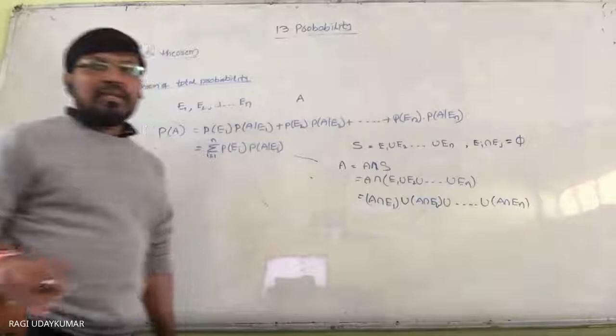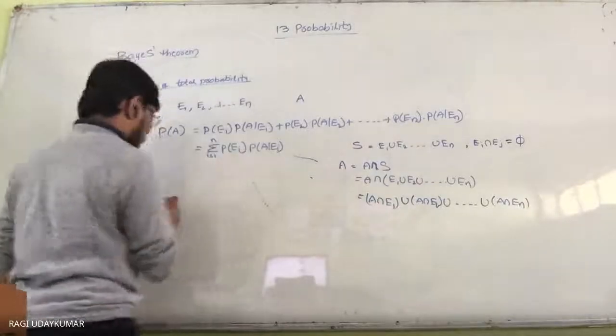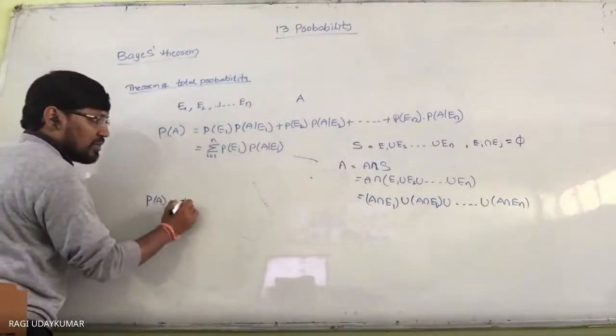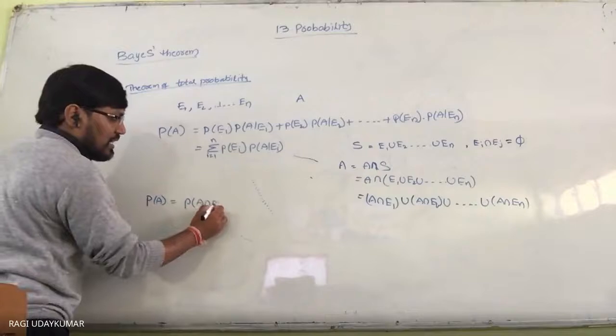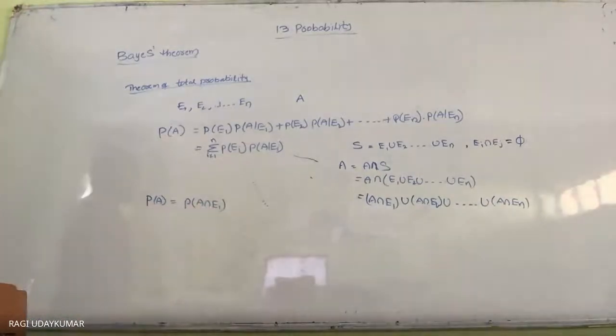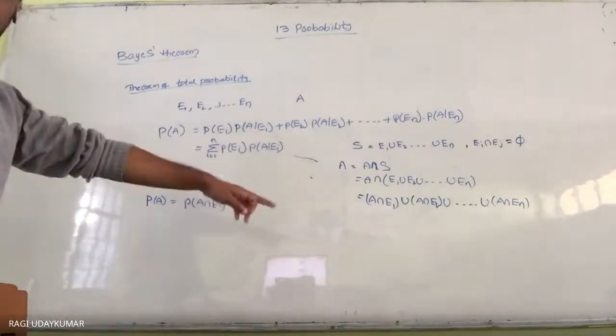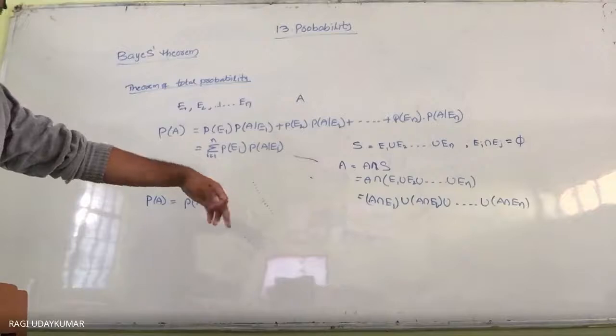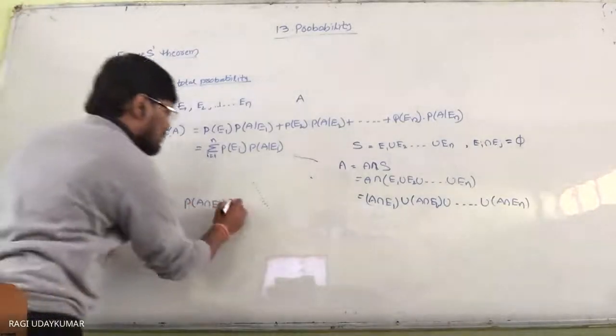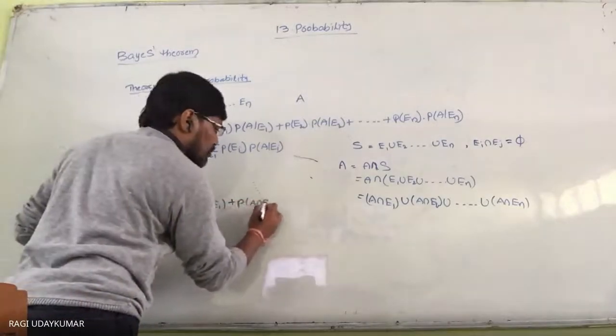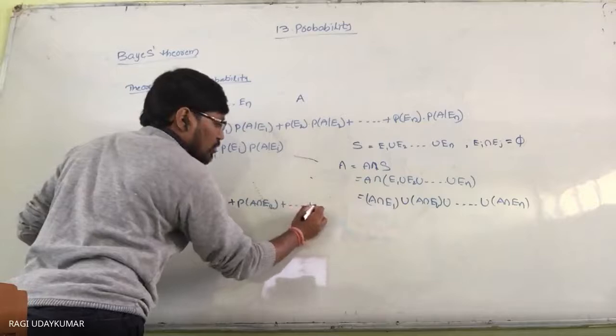And here if you apply the probability of A, because you have a union in this case, probability of A is the sum of the probabilities of A intersection E1,